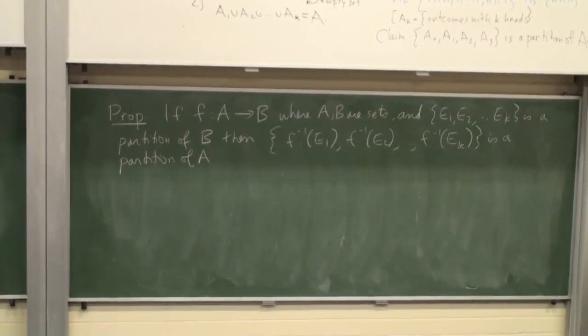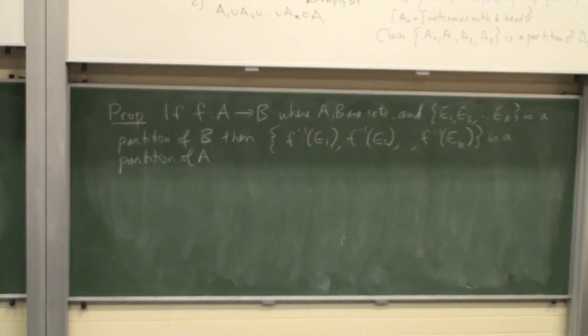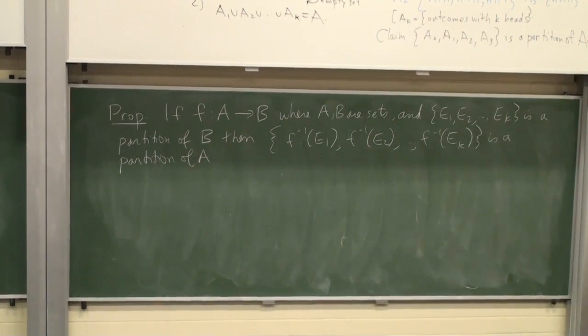Let's have a look at this result. If F is a function from A to B, A and B are sets, and we have a partition of B, the second set, then if we look at the inverse image of each one of those constituent subsets of B, the inverse images form themselves a partition of the first set A.